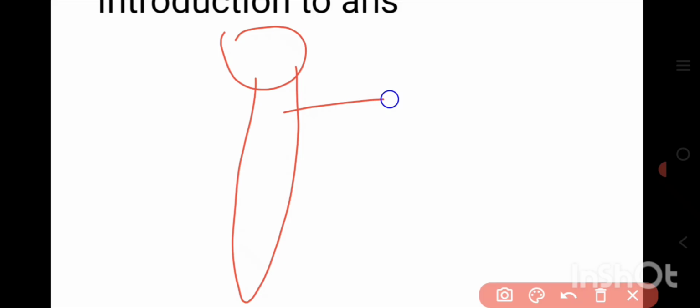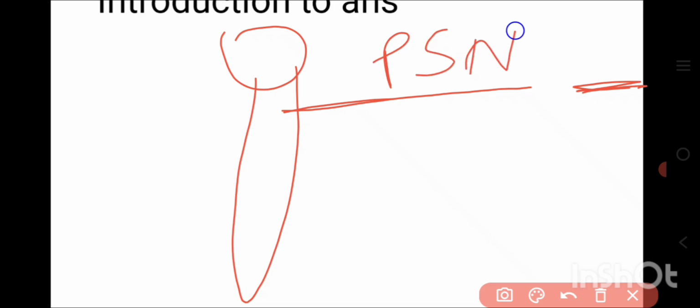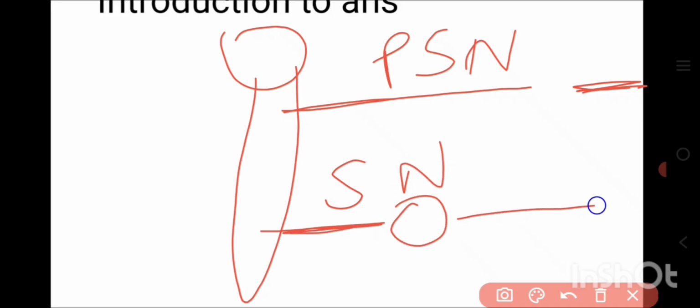In the case of the parasympathetic nervous system, the preganglionic neurons are long and the postganglionic neurons are short. In the case of the sympathetic nervous system, the preganglionic neurons are short and the postganglionic neurons are long. Here the effector organs are present.